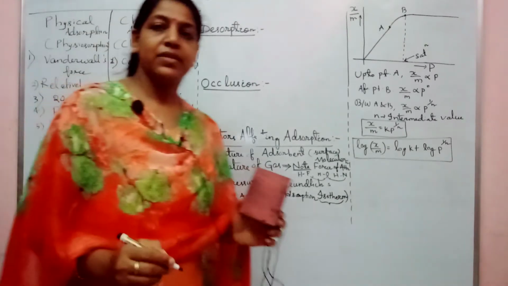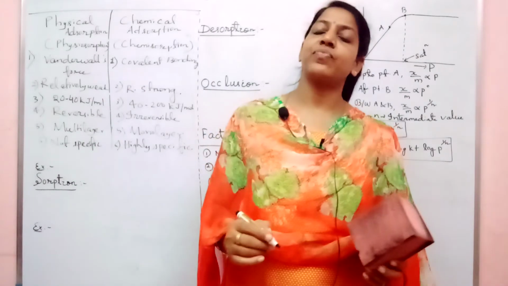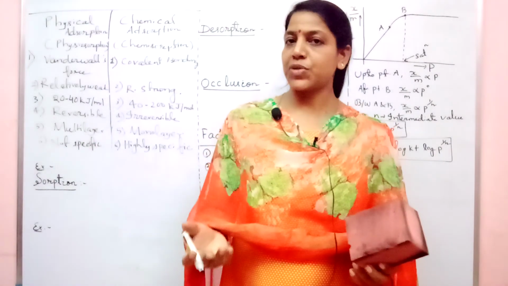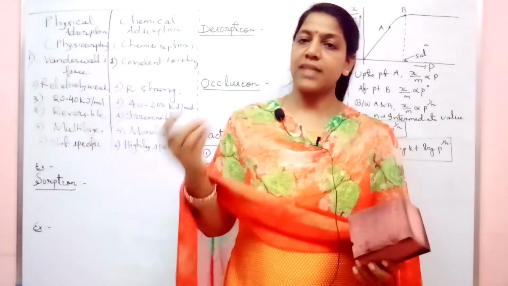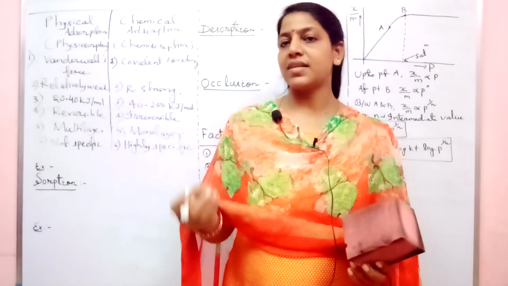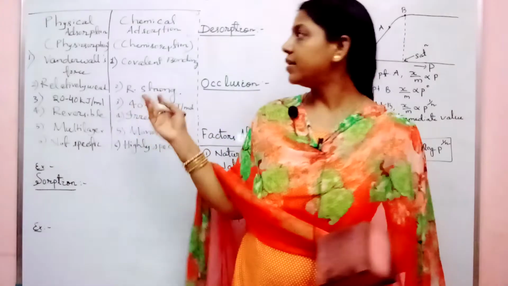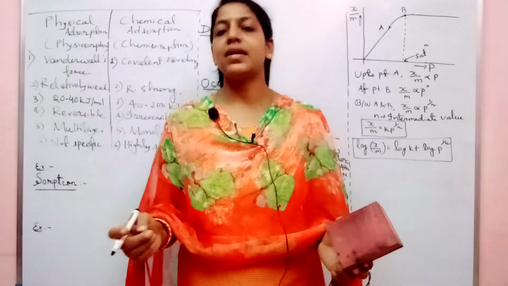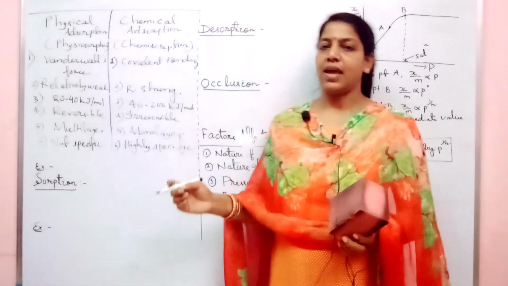Clear about it? What is adsorption? Why adsorption occurs? What is adsorbent and what is adsorbate, and the difference between the physical adsorption and chemical adsorption.